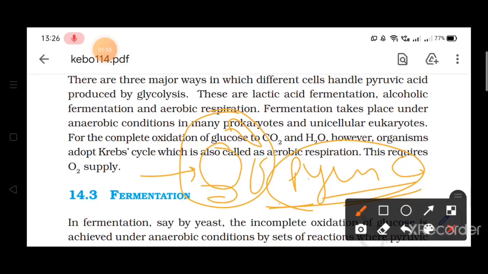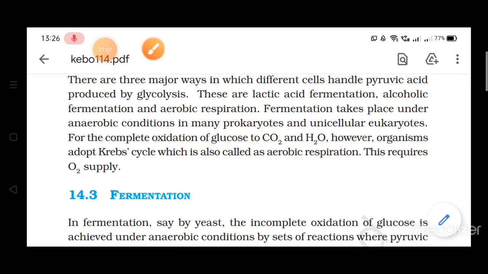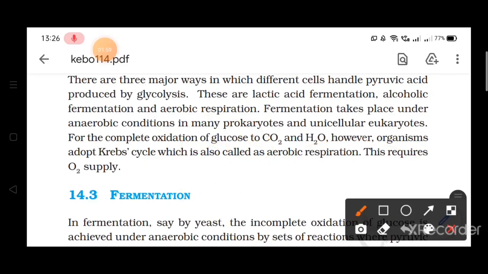So the first way is lactic acid fermentation. During lactic acid fermentation, what will happen? If there is a less amount of oxygen, or we can say there are some organisms which produce this lactic acid from the pyruvic acid, and in the human body, muscle cells also produce lactic acid when there is a less amount of oxygen.